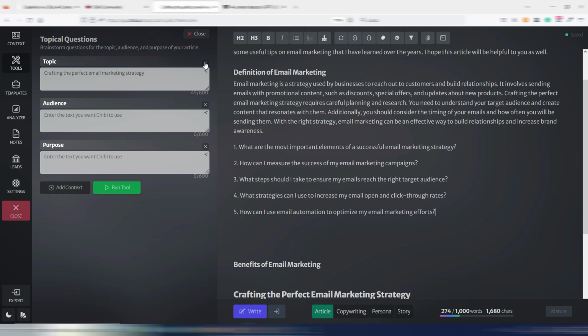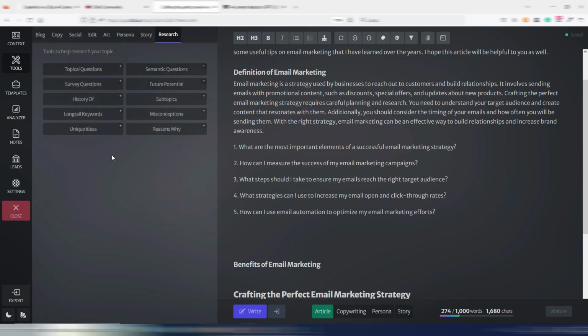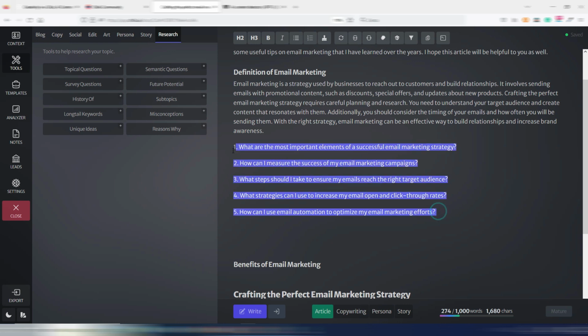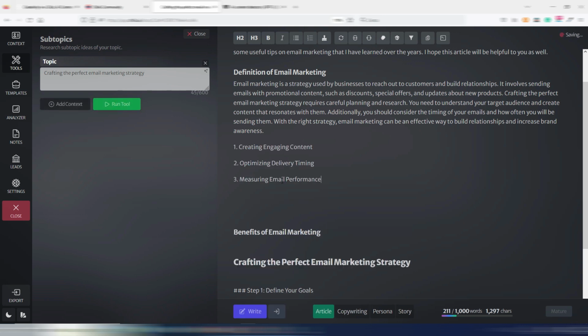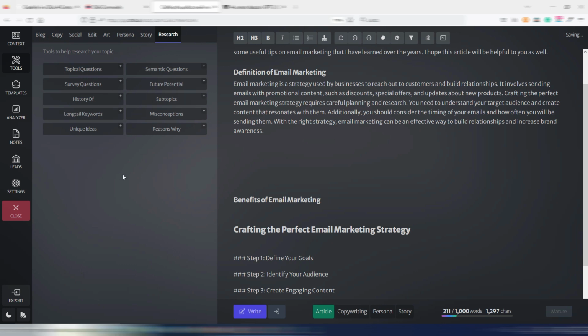And so on. So here is where you can find the potential topics to insert in your article or potential questions that people have. You can also use these subtopics. So Chibi will generate some subtopics related to the main one, creating engaging content, optimizing delivery timing, measuring email performance, and so on. Again, I can't show you everything, but just to show you how it works.